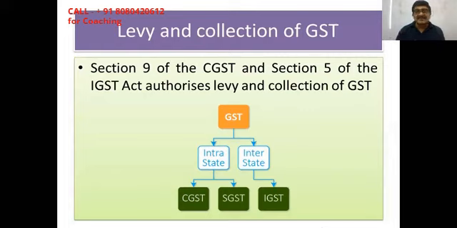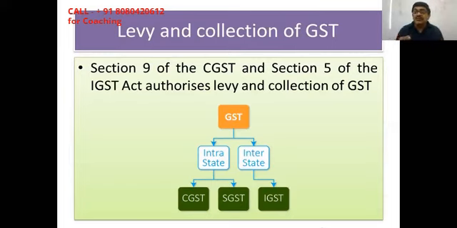And if it is the interstate supply, prima facie it means the location of supplier and the place of supply are in two different states, or two union territories, or a state plus a union territory. That is called interstate supply. Import export is also covered in the definition of interstate supply. So we will not have a specific provision for import export. That is also treated as an interstate supply for the purpose of GST. And tax is chargeable on import export also under Section 5 of the IGST Act. And only IGST will be chargeable thereon. No CGST, no SGST, only IGST.